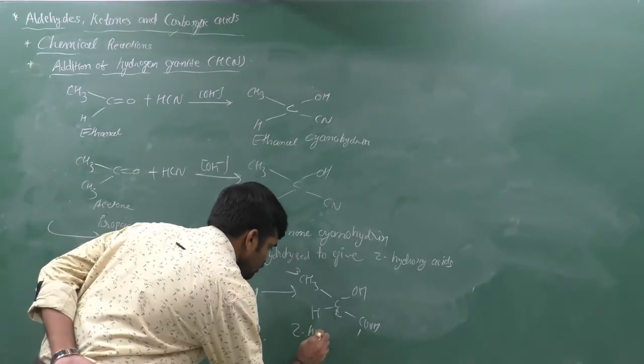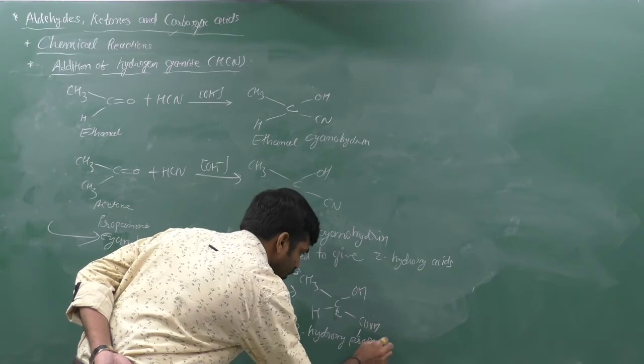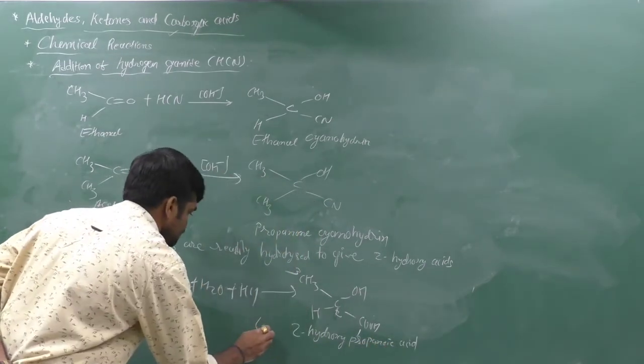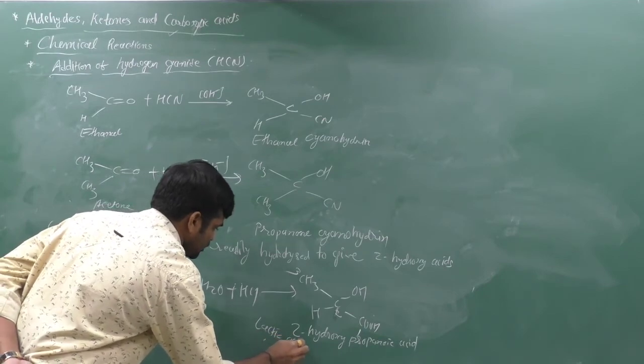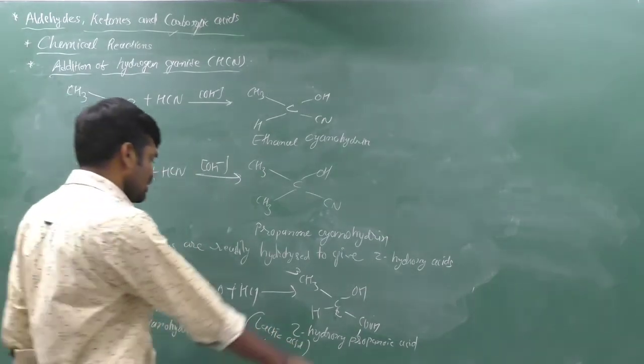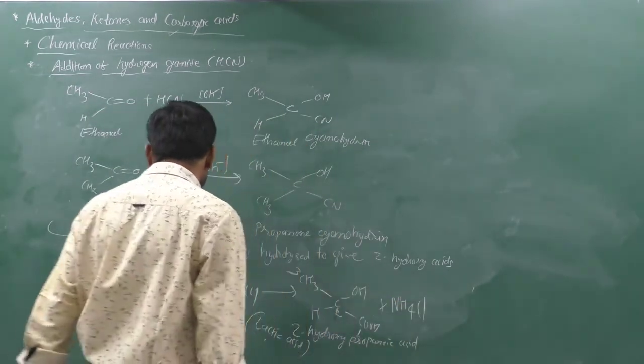2-hydroxy propanoic acid, generally it is lactic acid. Common name is lactic acid. Here we can synthesize the lactic acid and the byproduct is NH4Cl.